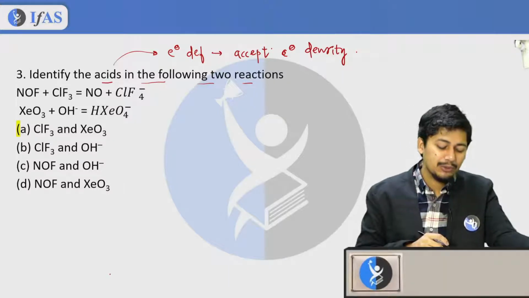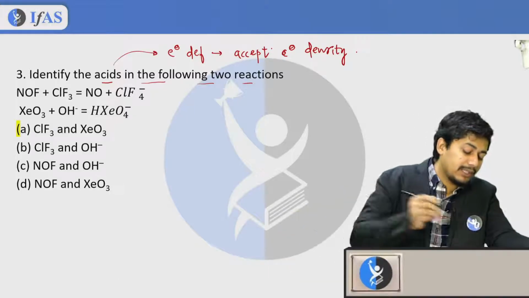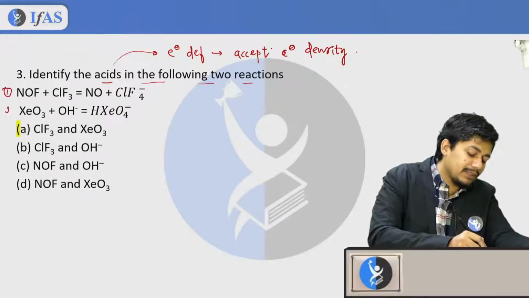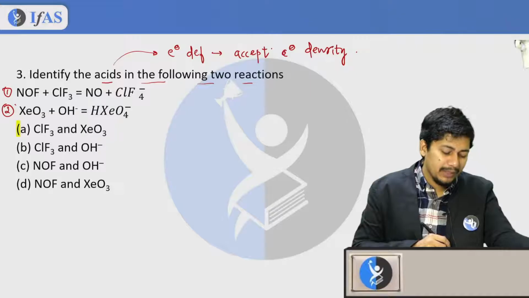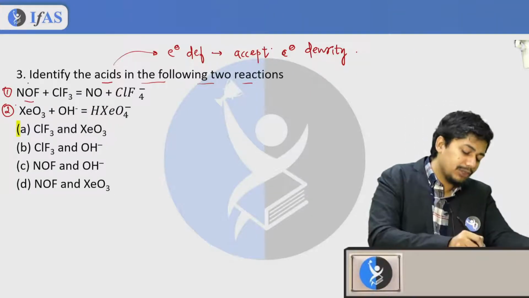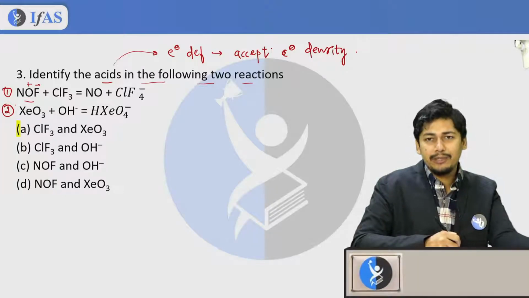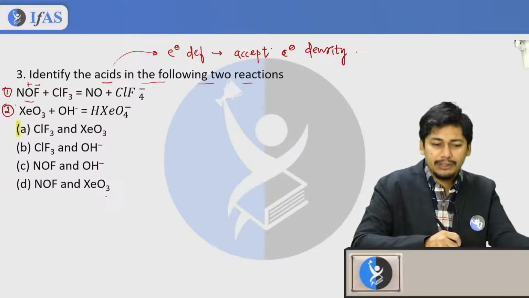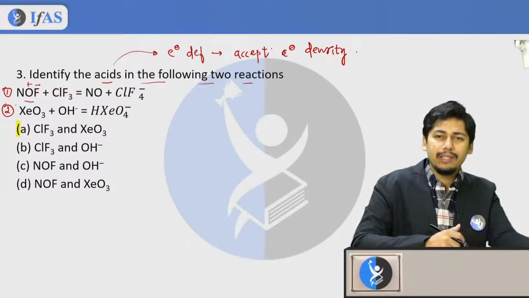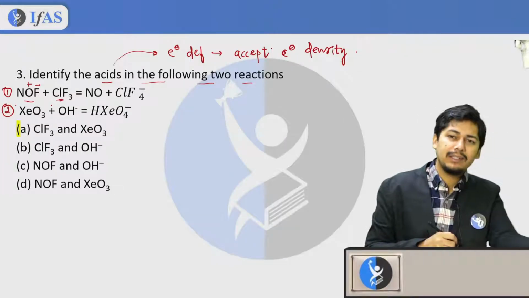Usually you can see the first reaction, this is my first reaction, this is my second reaction. In reaction number 1, you can see NOF is present, in which NO is having positive charge and fluorine is having negative charge. That is called fluoride. Now this is my ClF3.